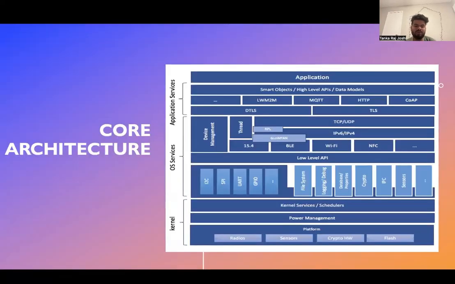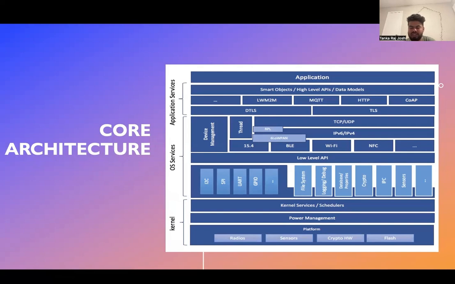And let's talk about the core architecture of the Zephyr operating system. The operating system consists of mainly three core parts. First, the bottom part is the kernel, the middle part is the OS services, and the top one is the application service. Let's talk about the kernel.